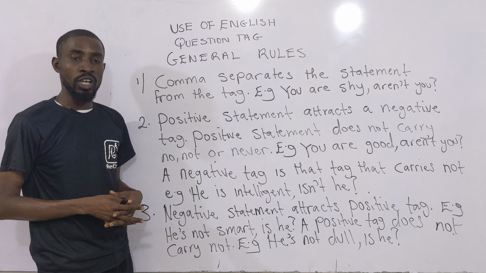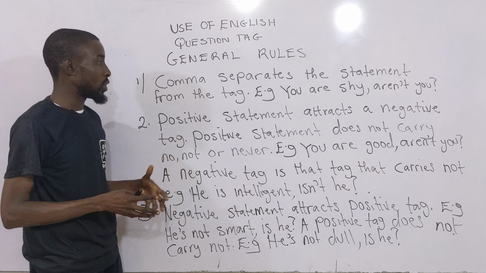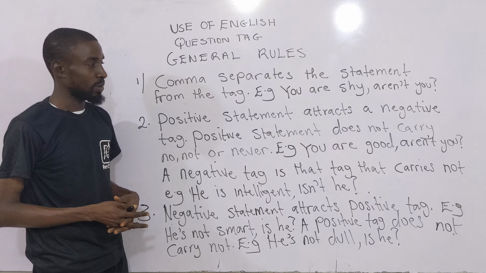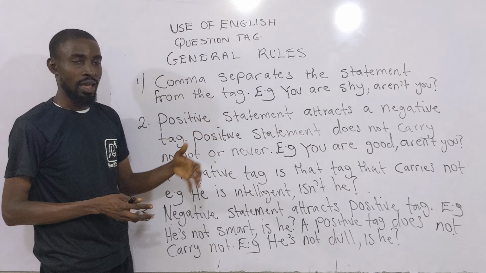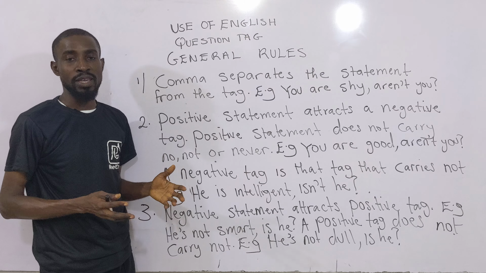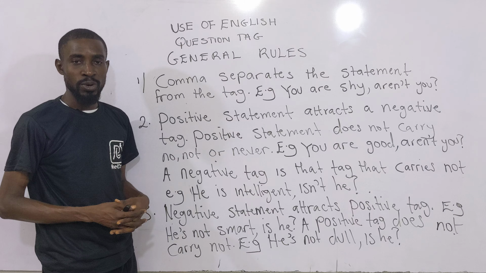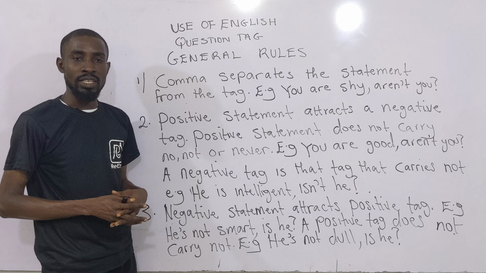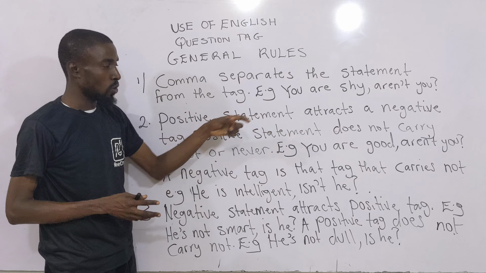It is very vital in the use of English that we know the rules governing question tag. And the first rule here says that a comma must separate the statement from the tag. Now, this is the example we have here on the board. You are shy. That is the statement. It has already been made. And there is a comma there. And the tag that follows says, aren't you?